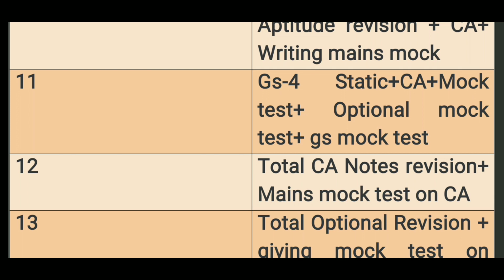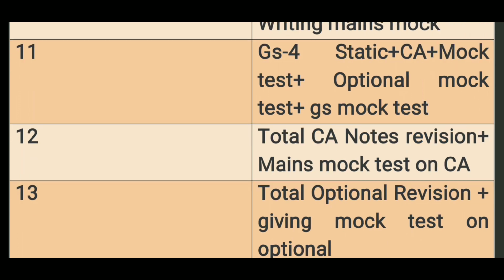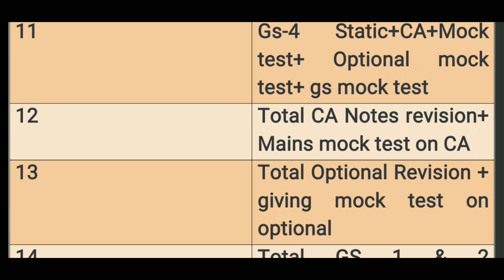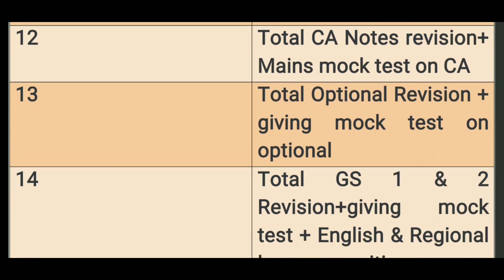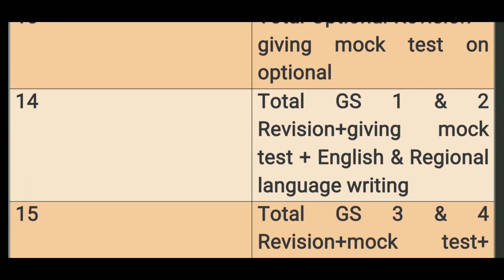Then week number 12, total current affairs notes revision plus mains mock test on current affairs. So in this week, in the 7 days, you have to revise the last 12 months current affairs properly and give the mains mock test on current affairs. Then week number 13, total revision and giving mock test on optional. So in week 13, you have to do the optional paper revision and give the mock test on optional paper. Then week 14, total GS 1 and 2 revision plus giving mock test and English and regional language writing.